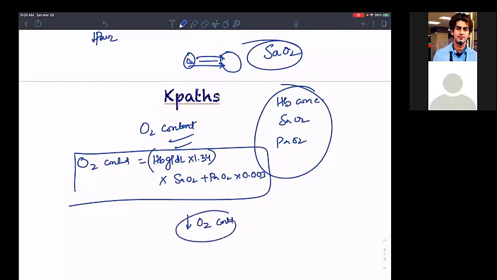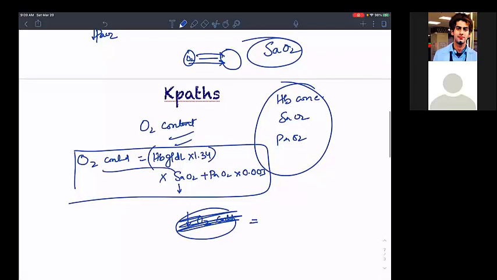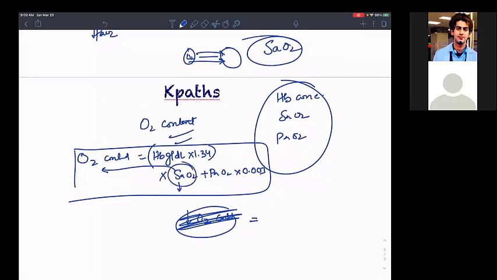If I decrease the O2 content, what should decrease? Or if I take it like this, I decrease the saturation of O2, what will decrease finally? If I decrease the saturation of O2, I will be decreasing the O2 content carried by that blood. If I am decreasing the PaO2, I will be decreasing the O2 content of the blood. If I am decreasing the hemoglobin, that is anemia, I will be decreasing the O2 content in the blood.